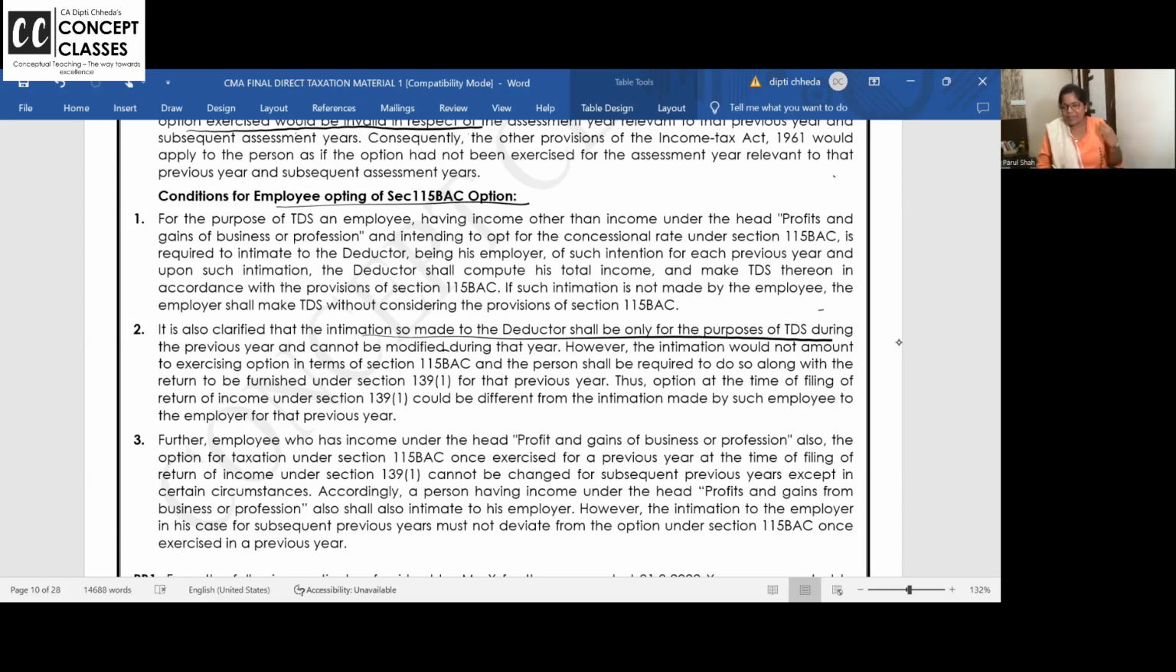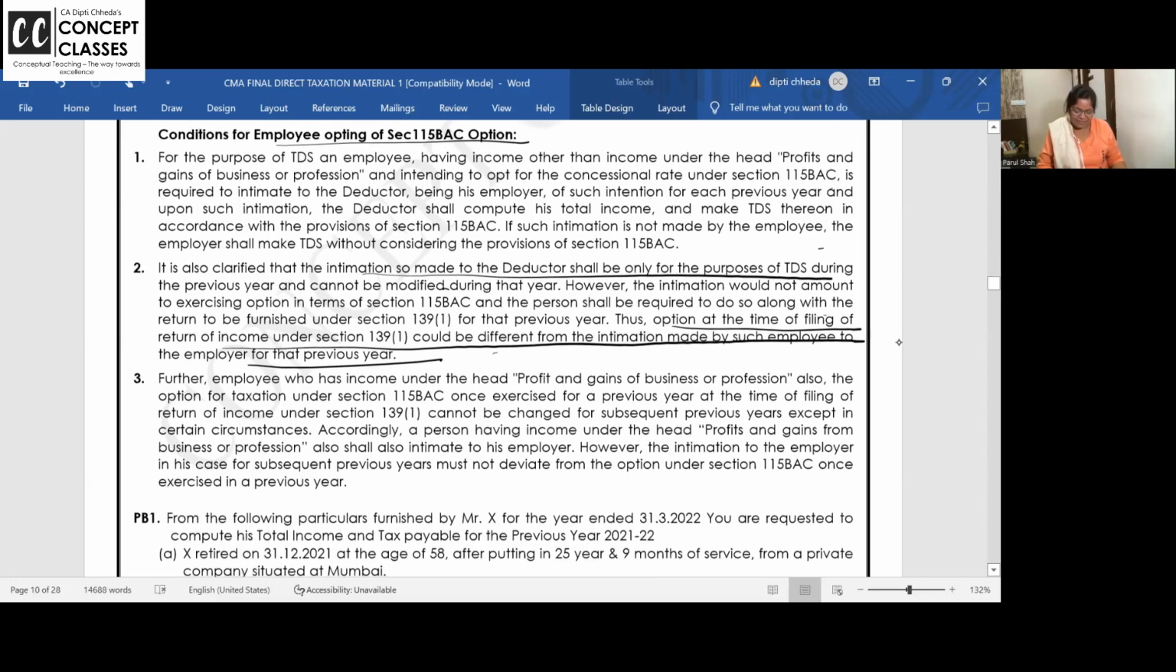It is a bit like law language, but it's very easy. And the person shall be required to exercise the option along with the return. Thus, the option at the time of filing the return could be different from the intimation. Intimation means the employer will consistently deduct the TDS either as per old or new, as you said in the intimation. But you can make a different option at the time of filing the return.